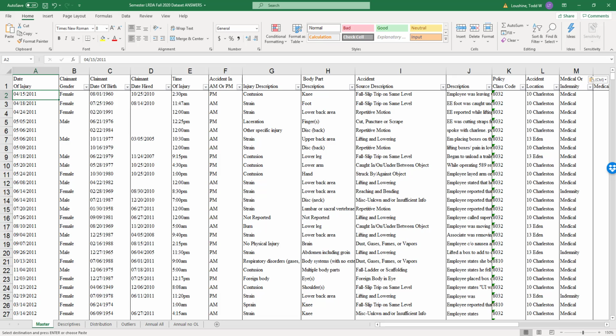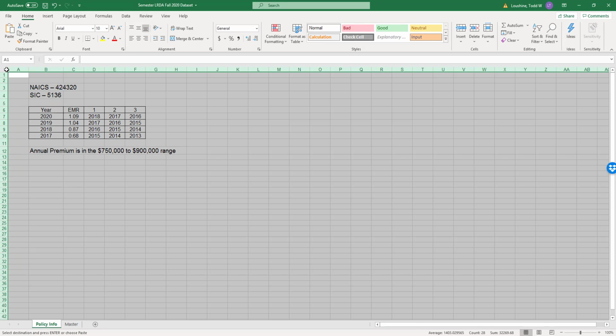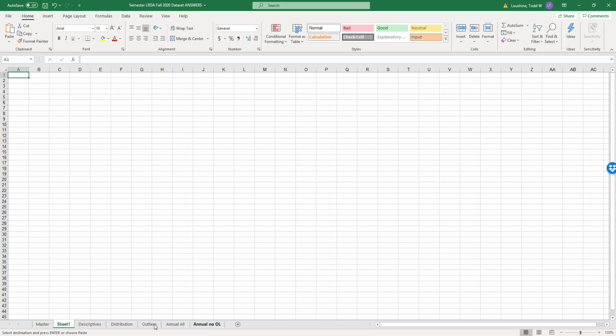I need to bring over the policy. So I'm just going to highlight everything, copy, go back to my original. I'm going to add a tab, but I'm going to put it in front of the master. I just clicked and dragged it, and I'm going to hit paste. Hit paste. Okay, I got to try that again. That's weird. This is going to be my policy info.